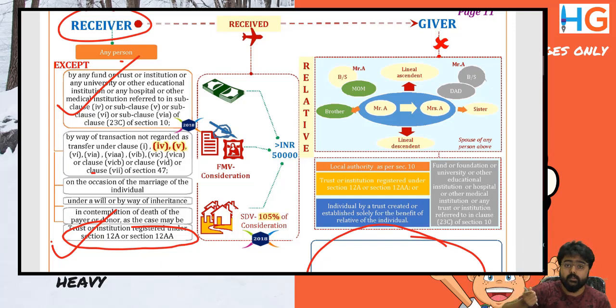Now check the giver. The main element in the giver is relative, the definition of relative. So if the giver is a relative, then 56(2)(x) is not applicable.